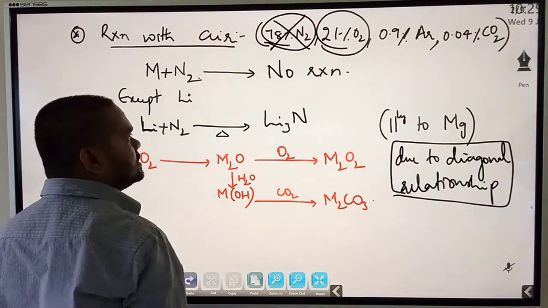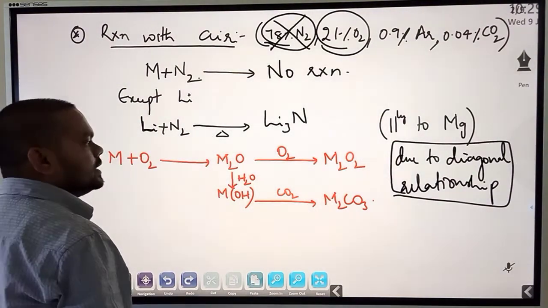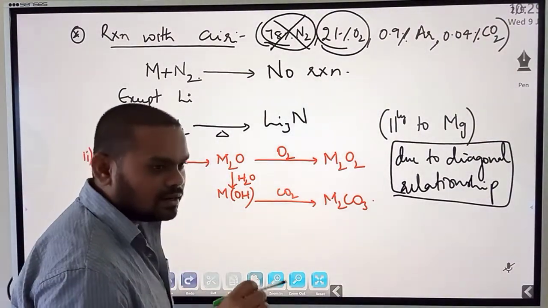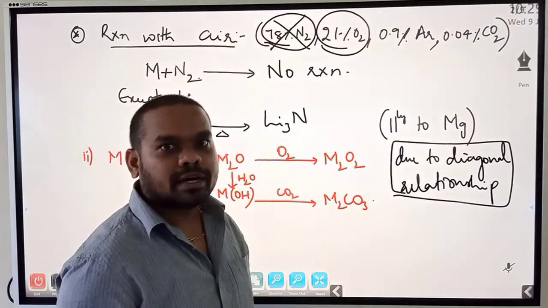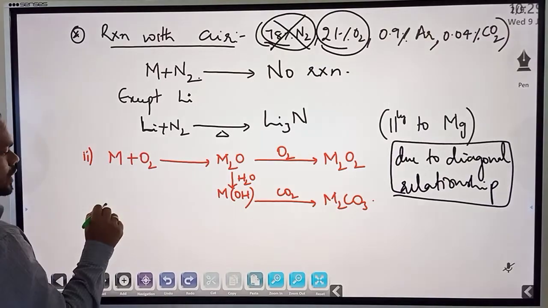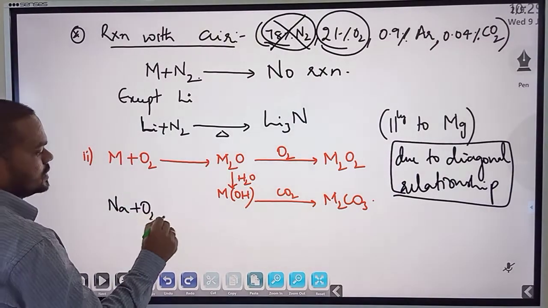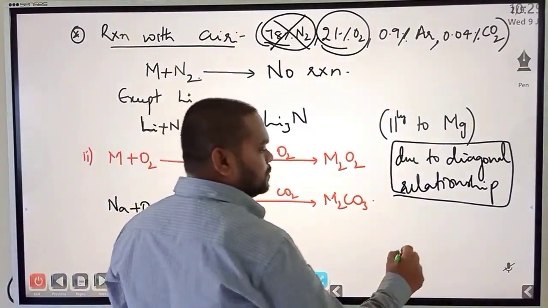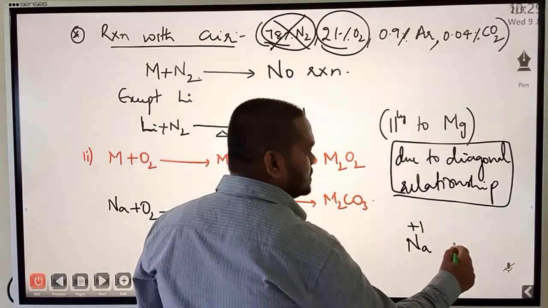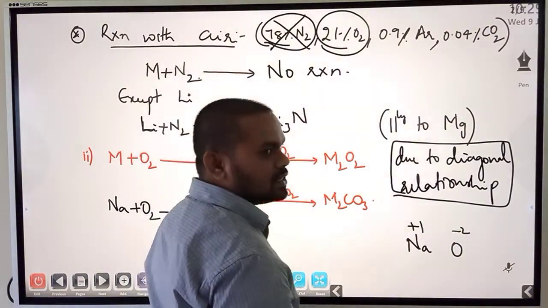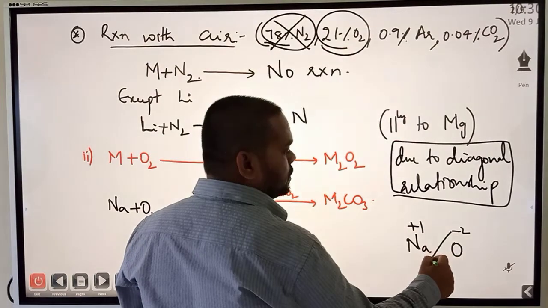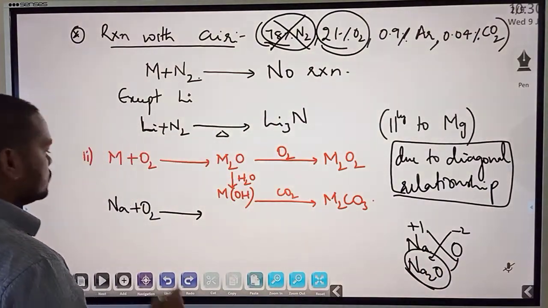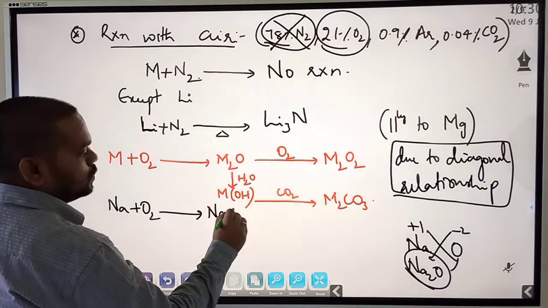We'll have the reaction with oxygen again. I want you to understand this point. Metal plus oxygen, anticipate, guess what could be the product. For example, sodium plus oxygen gives sodium oxide. What should be its formula? Sodium charge is +1, oxygen charge is -2. If you do not know the charges, learn them. When you crisscross, what do you get? Na2O. This is my normal oxide. So sodium oxide will form Na2O.